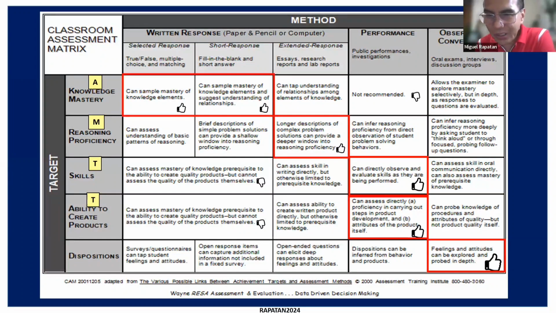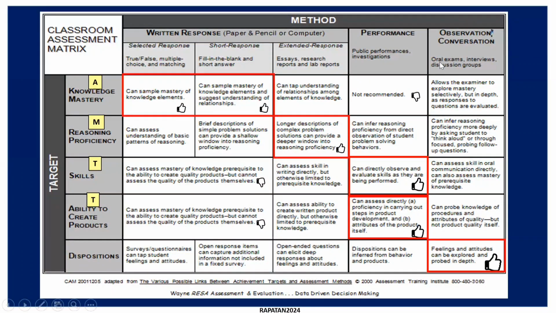Okay, so these show now, the description shows why the alignment is there. So when there is now alignment between target and method, what else does that do to the assessment? When there is an alignment of the learning goal with the form of assessment, what else does that make of the assessment? Sheila May Ledesma. Okay, good afternoon, everyone.